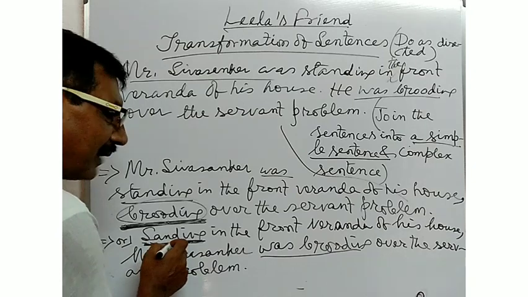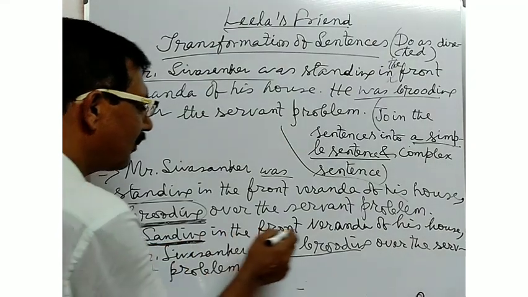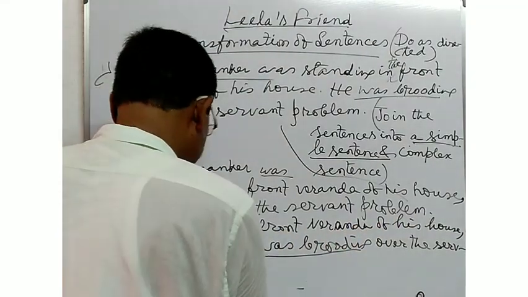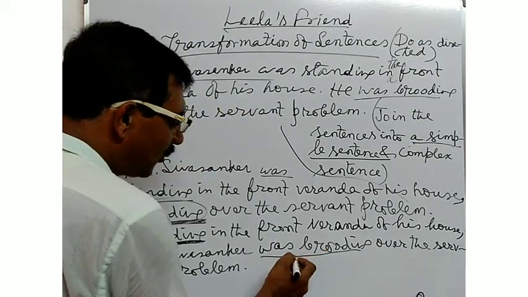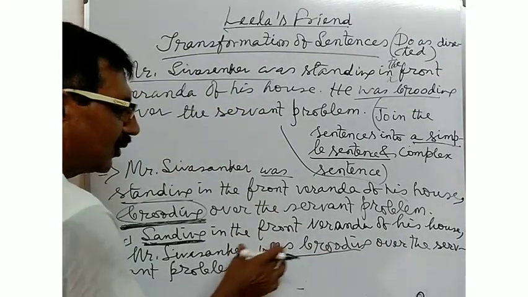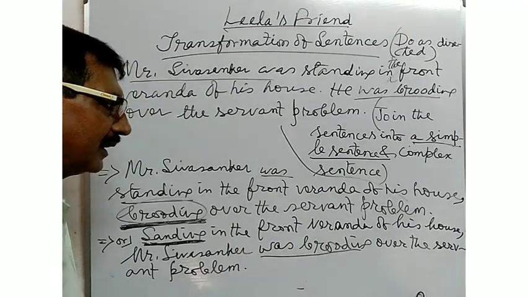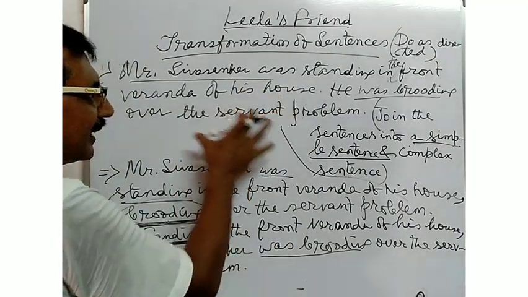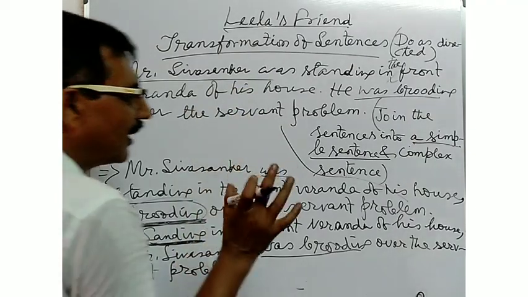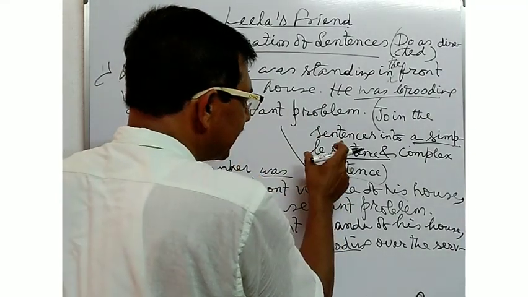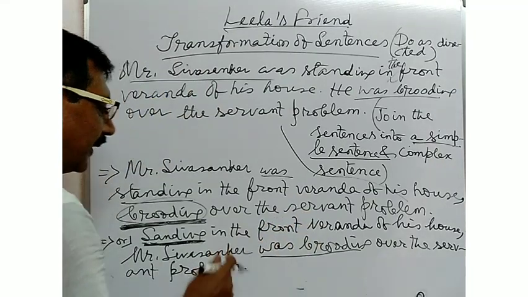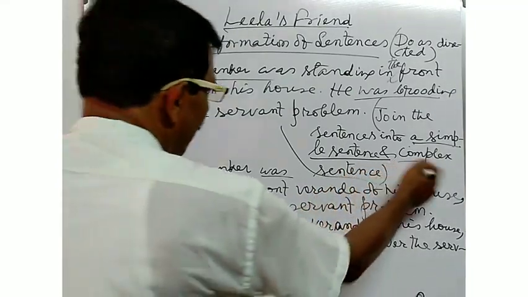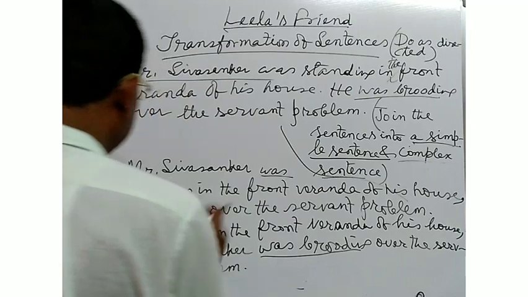In this sentence, one finite verb is there, so this is a simple sentence. If such sentences are given and you are asked to join them into a simple sentence, you may join them in this way. But now follow the complex sentence.